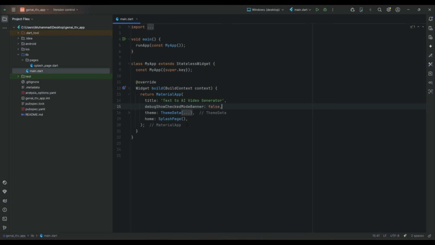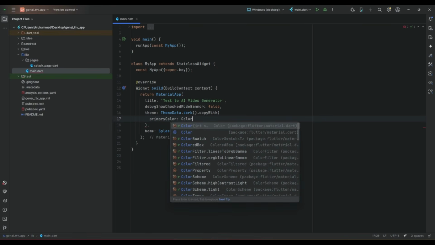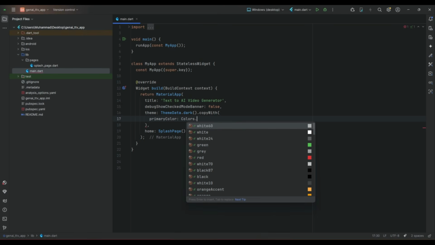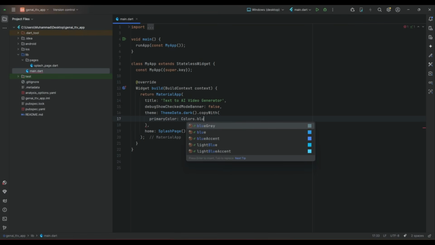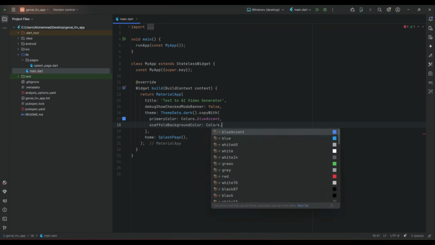So for example, the theme data I will remove, and I will simply say ThemeData.dark().copyWith. The primary color, what you want for the app, I will say Colors.fluorescent. The scaffold background color, which is simply for every screen or every page that we will create, it will have a dark background color.